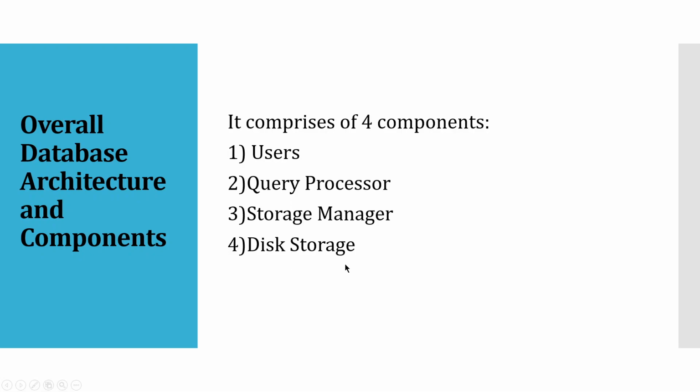So whenever we are talking about the three-level architecture: view, logical, and physical, right? How that architecture is applied in a real world scenario, that we are going to see right now. So that architecture contains four components. It has users, it has the query processor, it has the storage manager, and it has the disk storage. So let's see each of them and the working of each of these components.